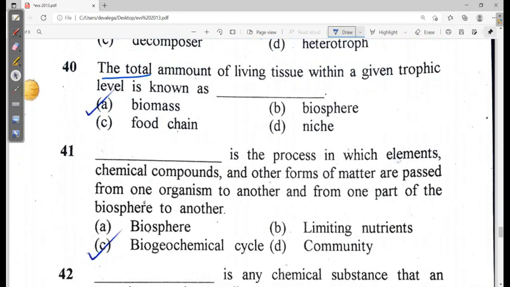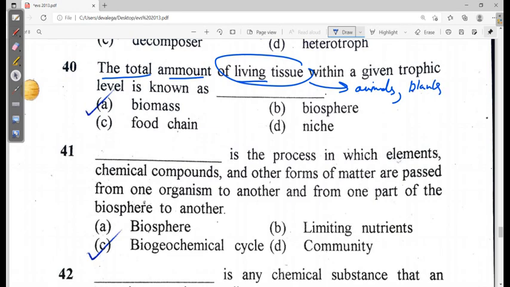The total amount of the living tissues, it simply means the animals, plants and humans. They are the living tissues. They form the biomass. So biomass, correct option.